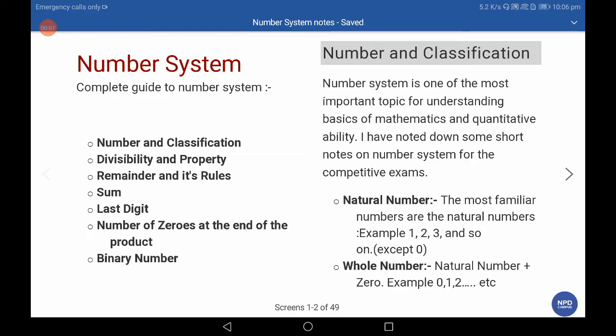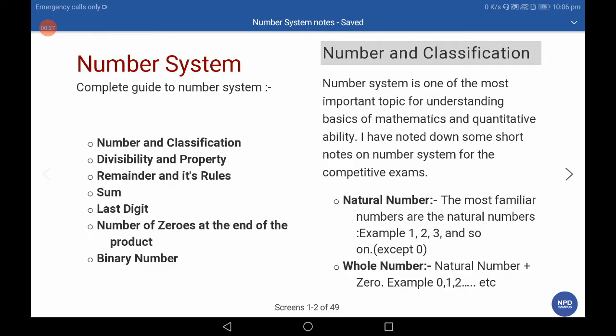In this section we cover classification of numbers, divisibility, remainder theorem, last digit and number of zeros. Some extra topics such as sum and binary topics are additional, but we include them in this section. Firstly, we discuss the classification of numbers.